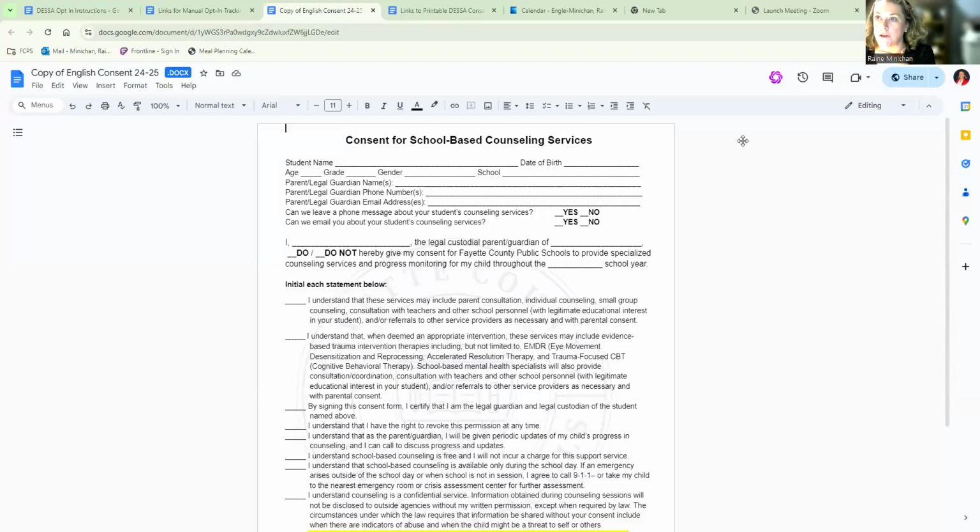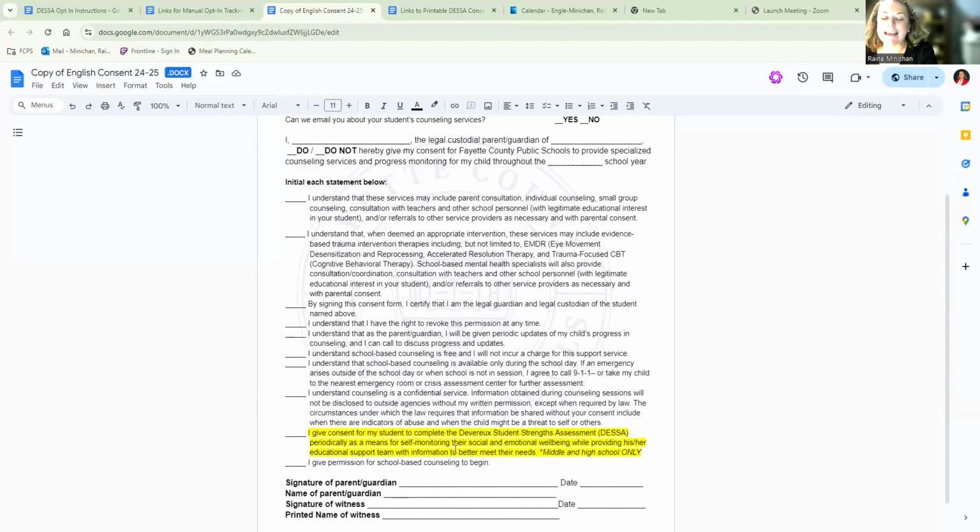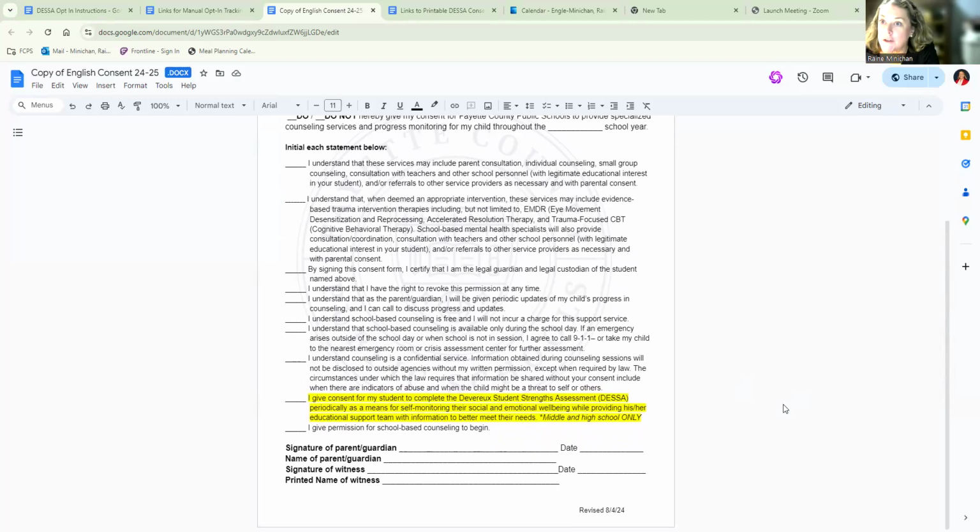All right, so this is that consent document that's being used for ongoing counseling services. And what I've highlighted here in yellow is the line that, if initialed by a parent when they're giving this consent, says, hey, my kid can take the DESSA, no problem. So that is one way.